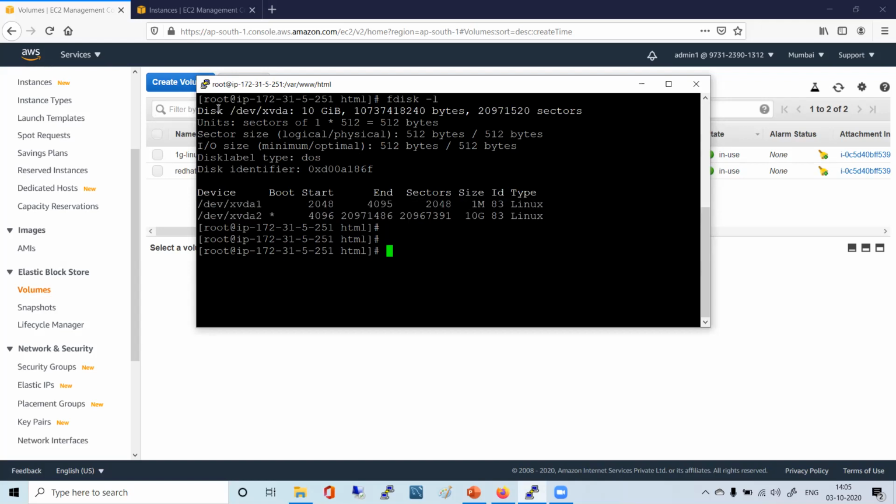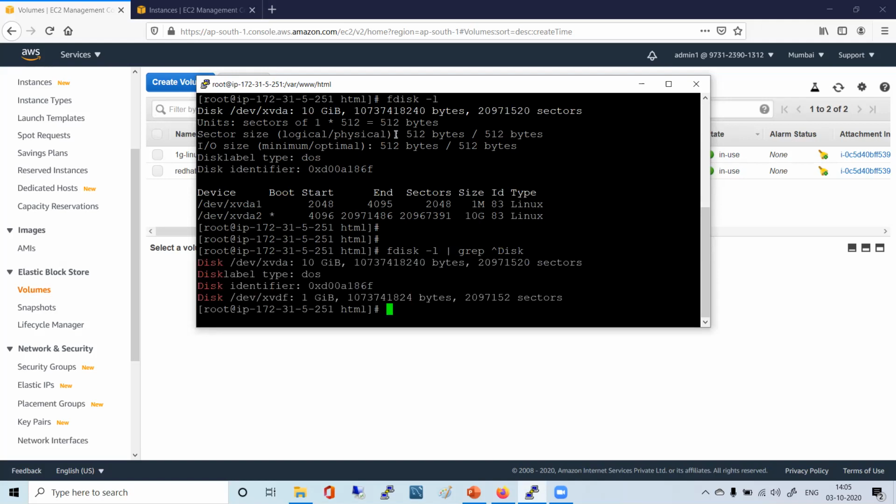When I say pipe grep and caret disk, it says 10 GB, and the 1 GB also came now.